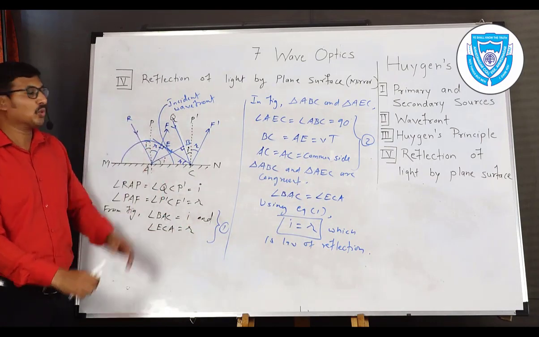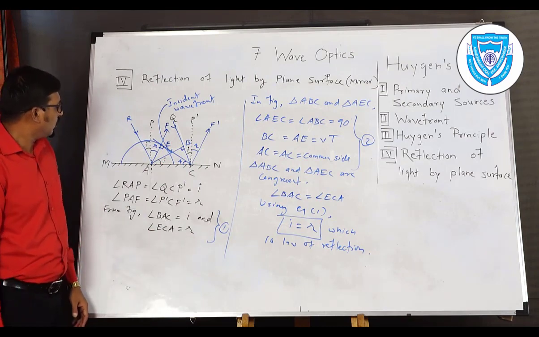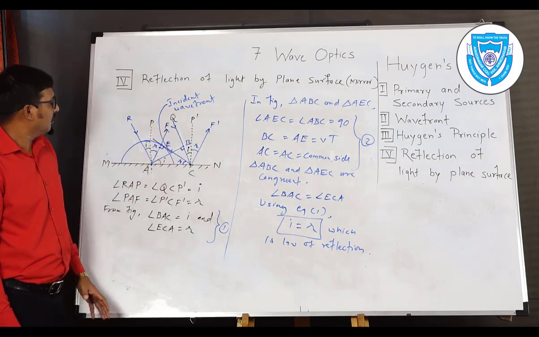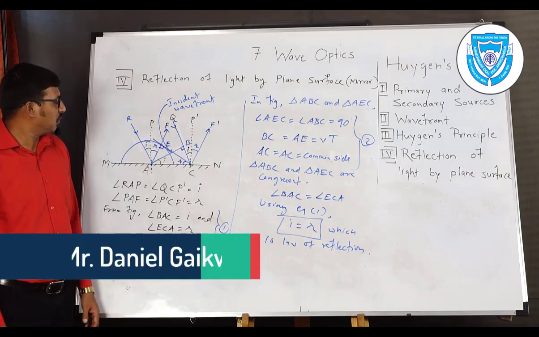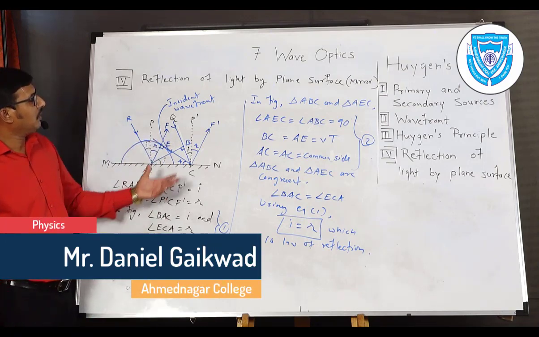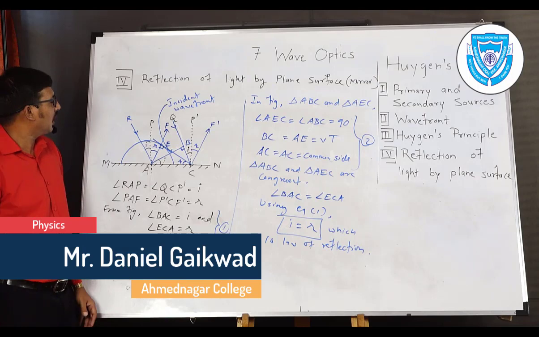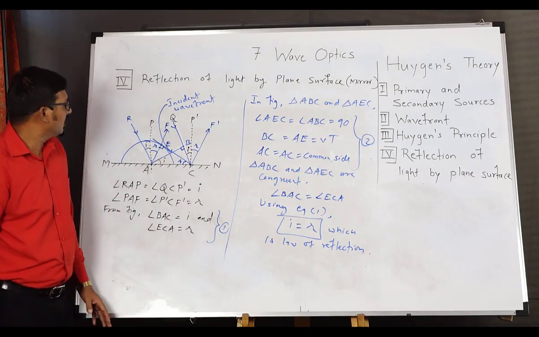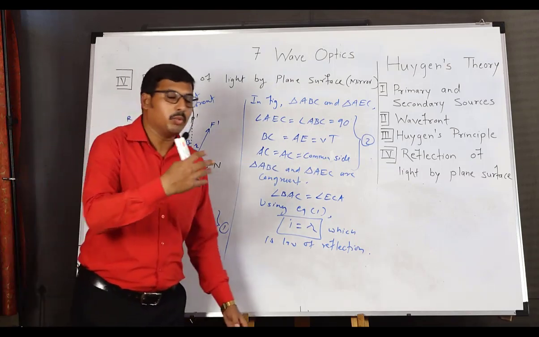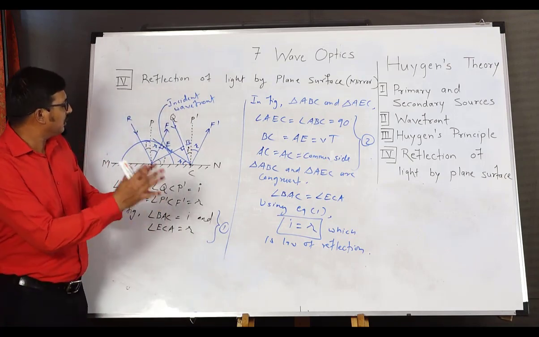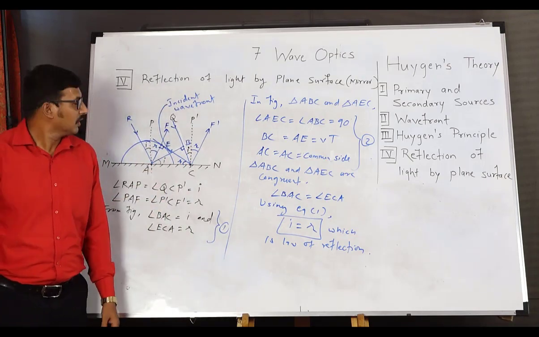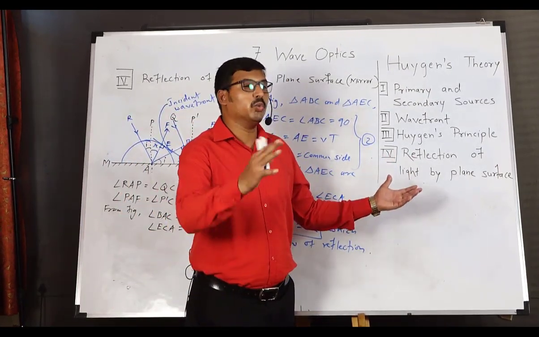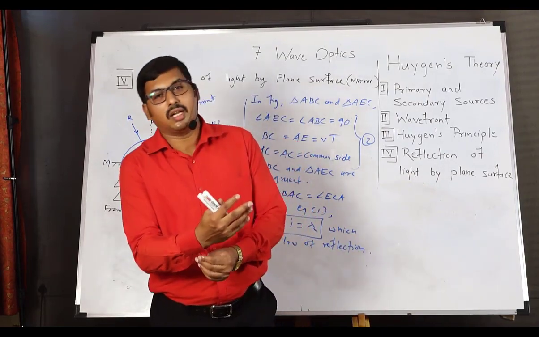This is a little bit complicated, but try to understand the diagram and then go through this derivation. We have very easy steps. In the textbook we have complicated steps, but here we have minimized the steps so that you can understand how the angle of incidence becomes equal to the angle of reflection in this case. Watch the video by repeating and pausing it, and try to draw this diagram here. In the next lecture, we have another phenomenon, the refraction of light between two mediums, that we'll learn in the next video. Thank you.